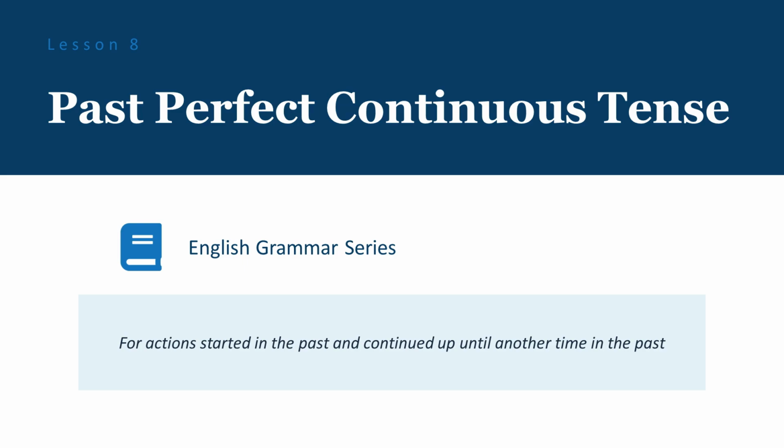In this lesson, we will learn about the past perfect continuous tense. This tense is used for actions that started in the past and continued up until another time or another event in the past. Let us go through the structure, examples, and practice sentences together. By the end of this lesson, you will be comfortable using the past perfect continuous tense in your daily conversations.